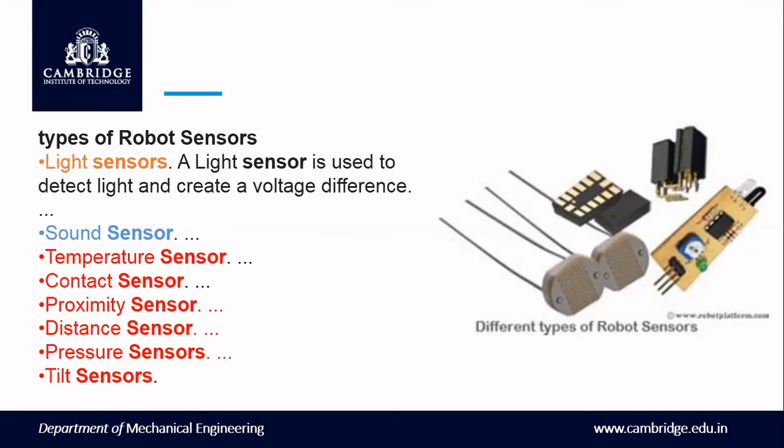Now, how many types of sensors are there? There are a number of sensors. Light sensors detect light. Sound sensors work with sound and voice. Temperature, contact, proximity, distance, and many other sensors are there. These are the different types of sensors I have taken from some internet sources, only for the understanding purpose.